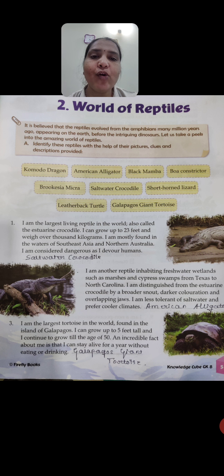Can anyone say what you mean by reptile? See here, I will tell you. A reptile means an animal which moves on its small legs. We can also call those animals which move on land, like a snake, by touching their legs on the land, reptiles. In Kannada, what we can say,